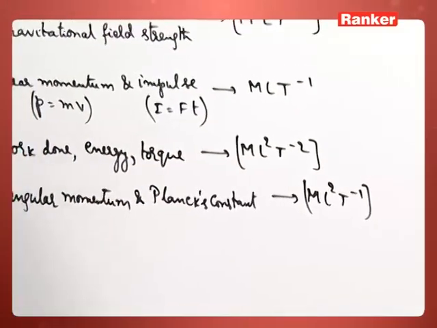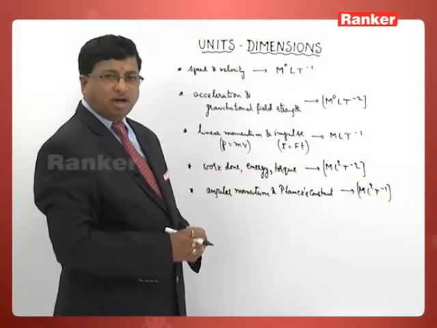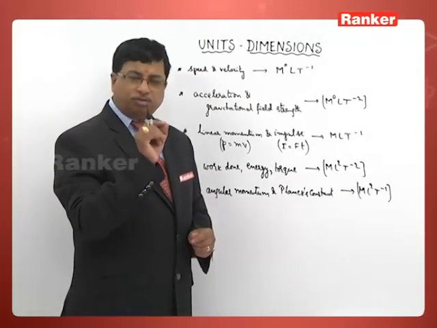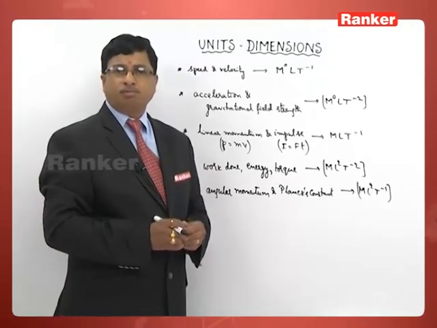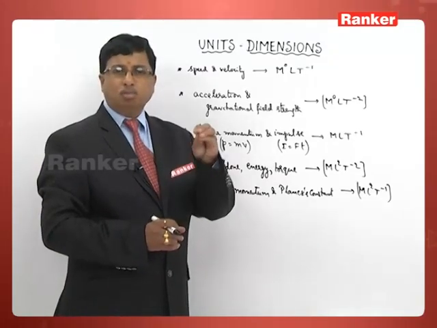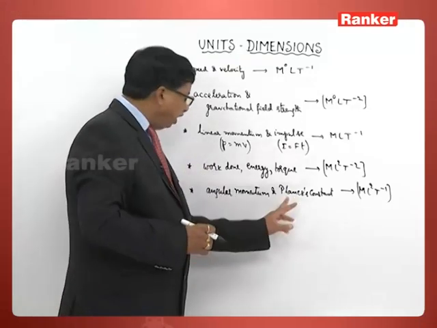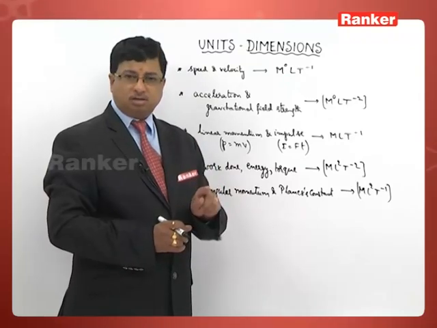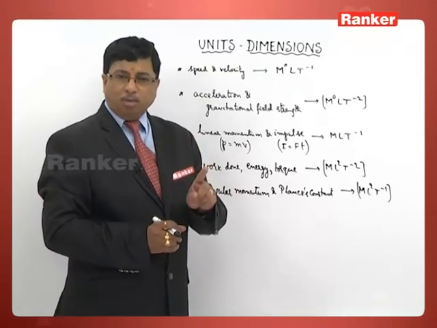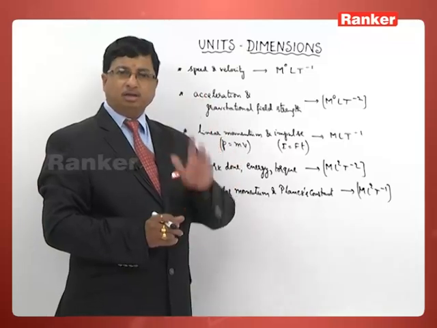Recollect Bohr's postulates. According to one of the postulates by Bohr, in the hydrogen atomic model, the angular momentum of an electron in an orbit is an integral multiple of h by 2 pi.